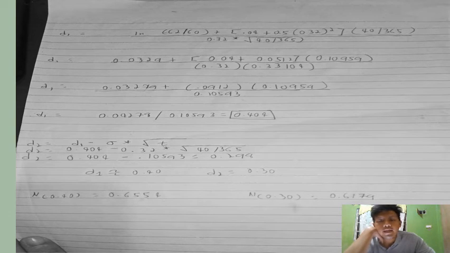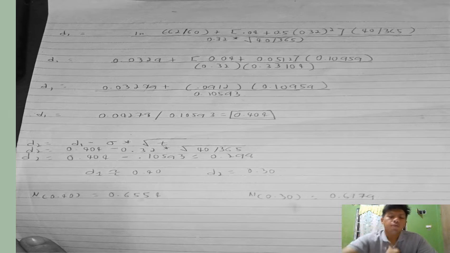Then, i-simplify lang natin yan using our scientific calculator or if we have our financial calculator, pwede din. So, yung ating D1 is 0.404.